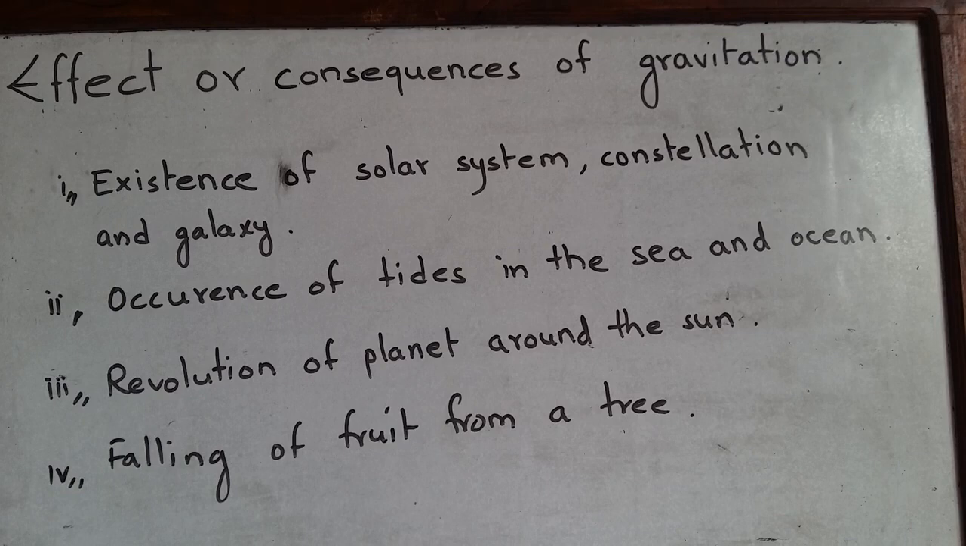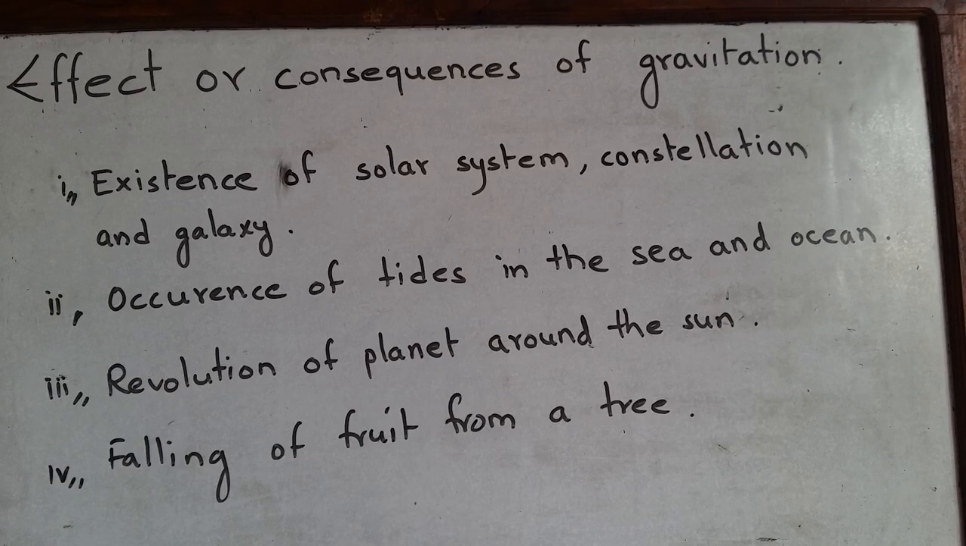Occurrence of tides in the sea and ocean. You know what tides are? It is the rise and fall of water level in the sea and ocean. So this occurs because of gravitation, that is the gravitational force of the moon and the sun. When the sun and the moon come nearest to the earth, then there is the occurrence of tides in the sea and ocean. And revolution of planets around the sun. It is because of this gravitation that the planets are able to revolve around the sun.